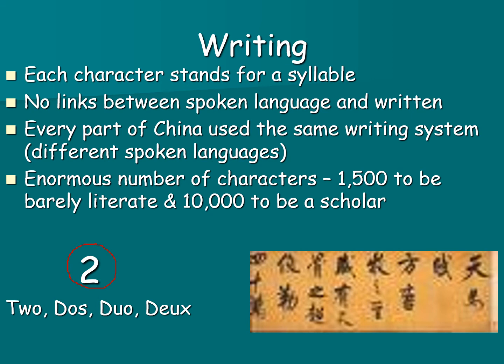There were an enormous number of characters. To be barely literate, you had to be able to read and understand 1,500 characters. To become a scholar, you needed to know 10,000 characters. So we have it pretty easy because we only have 26 letters, and with those letters, we can build the words that we need to use. For the Chinese, anytime they wanted to describe something new, they had to create a new character for it, and people had to memorize it.